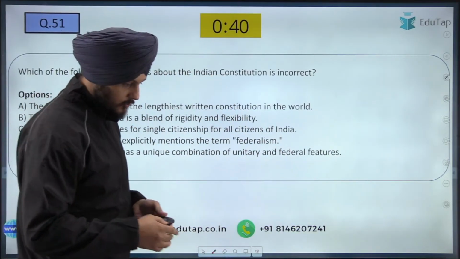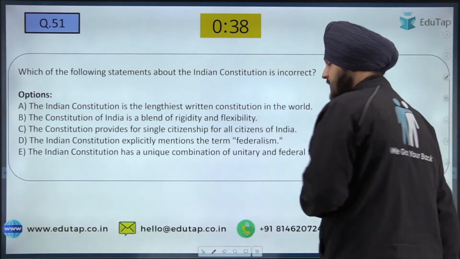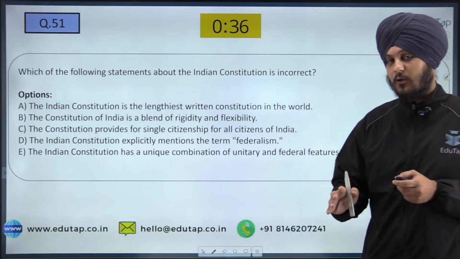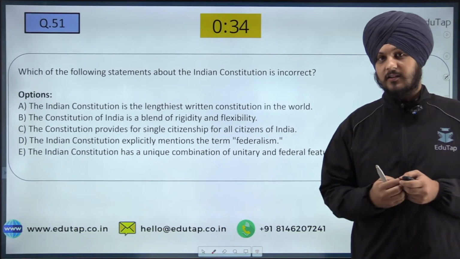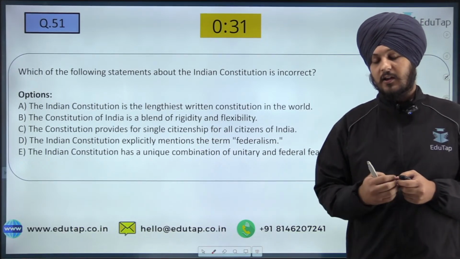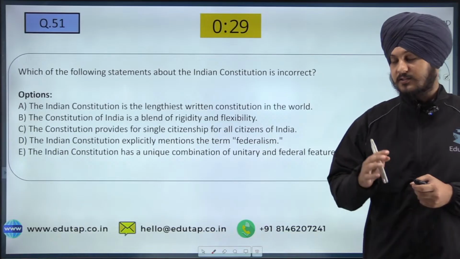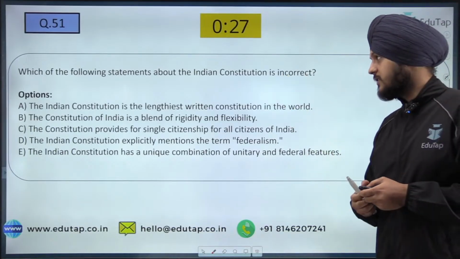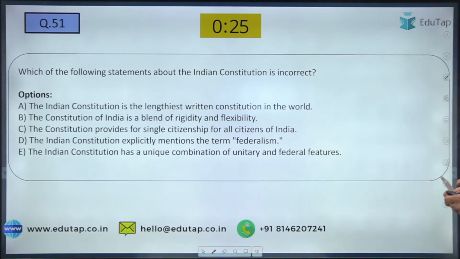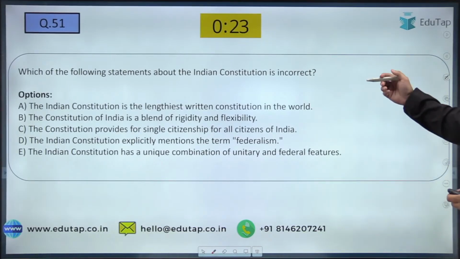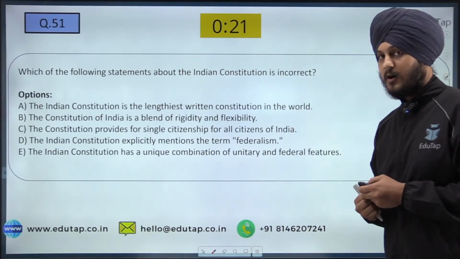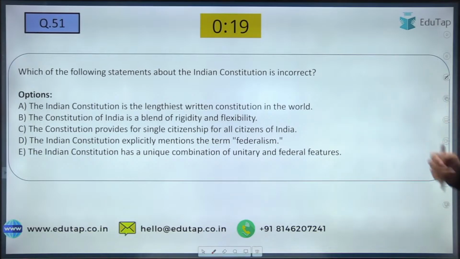The first question is on your screen, and I want each and every one of you to participate while answering the questions. Write your answers in the chat box. The first question is, which of the following statements about the Indian Constitution is incorrect? The first is the Indian Constitution is the lengthiest written constitution in the world.